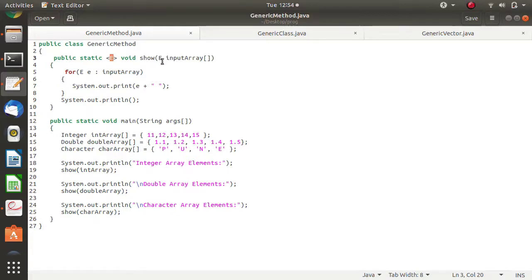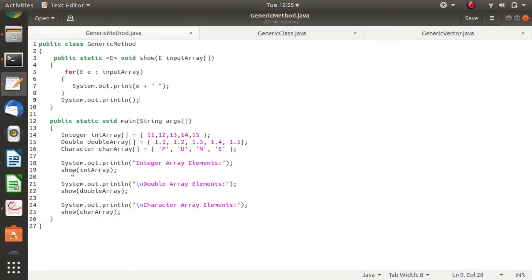Here also we have mentioned E, and here also we have mentioned E. So one time it may act as an integer, another time as a double, a third time as a string, and another time as a character. Now see how the type of E is decided. It is based on the parameter when you are calling that particular function or method. Based on the type of that parameter, the type of E is decided.